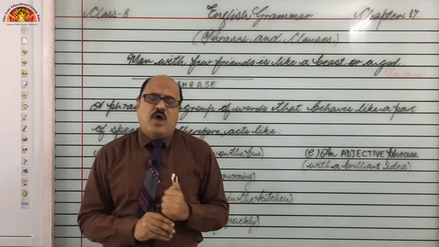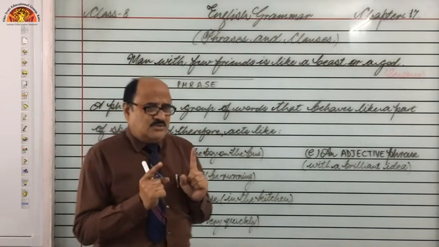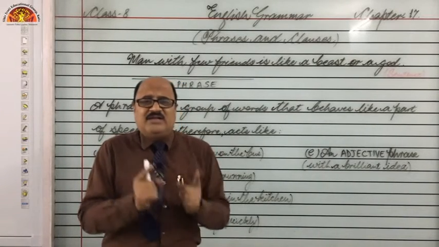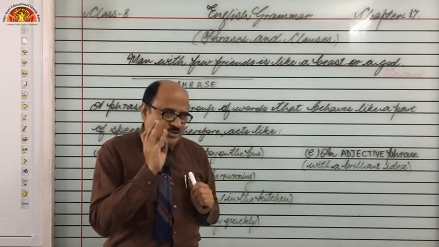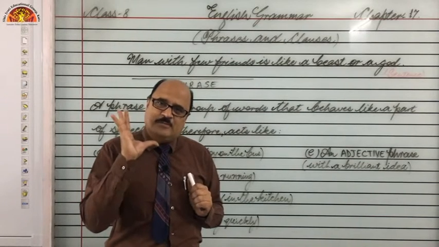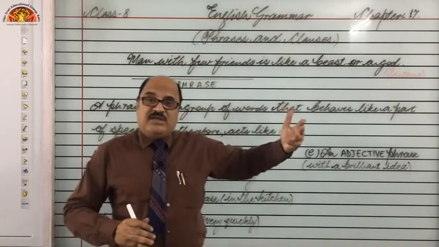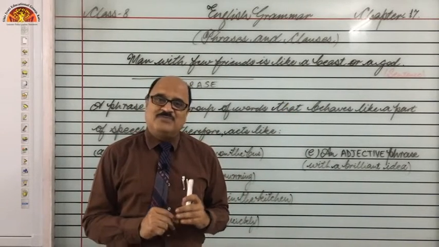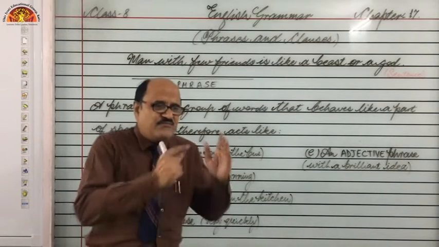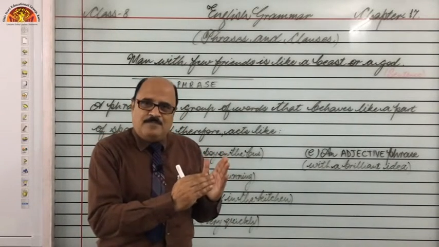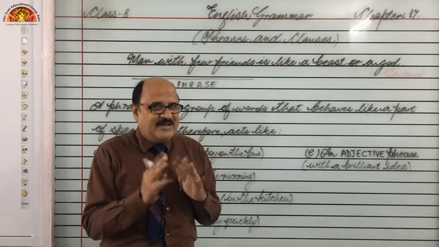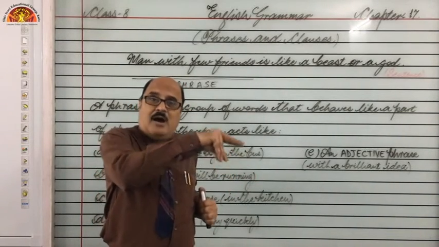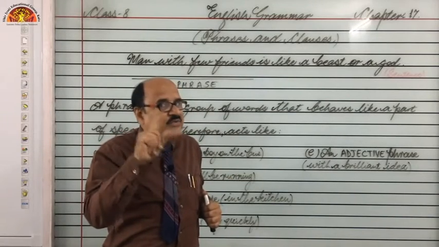Point number one. Point number two, generally a phrase does not begin with a capital letter and end with a full stop, question mark or sign of exclamation together. A phrase may begin with a capital letter but cannot end with a full stop, question mark or sign of exclamation. Or if the phrase ends with a full stop, question mark or sign of exclamation, it cannot begin with a capital letter, because both these properties are found in a sentence, not a phrase, right?